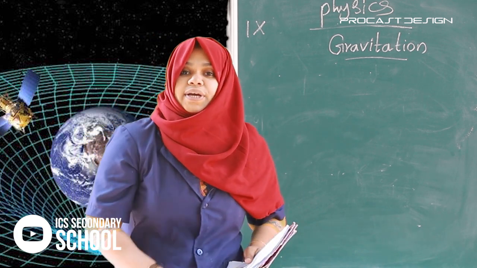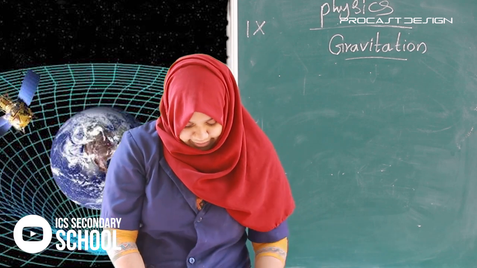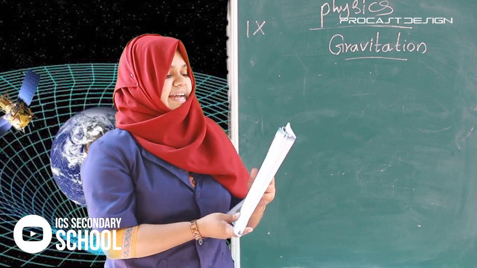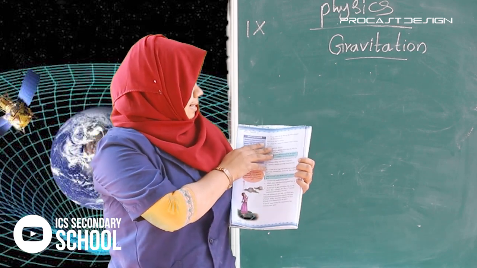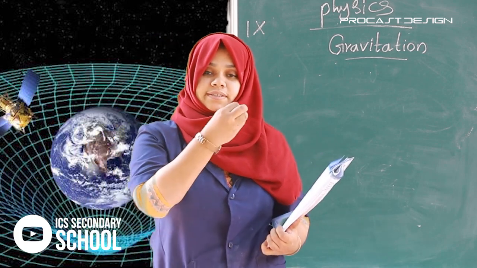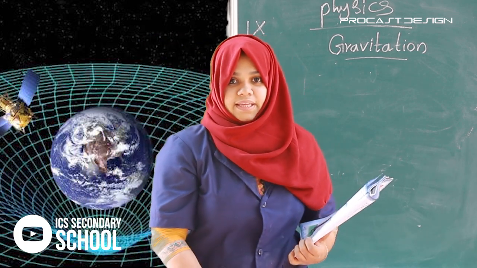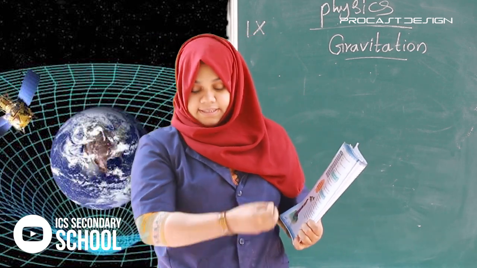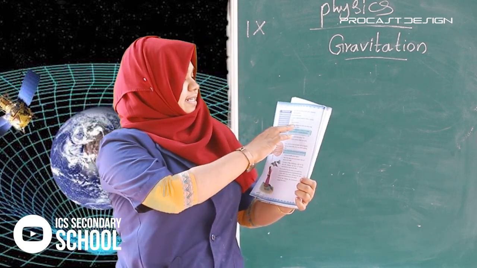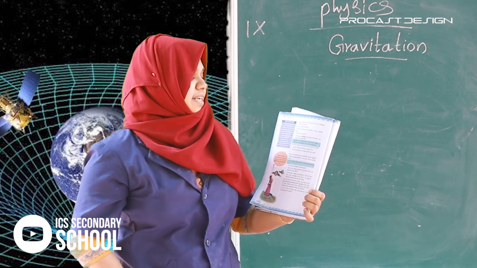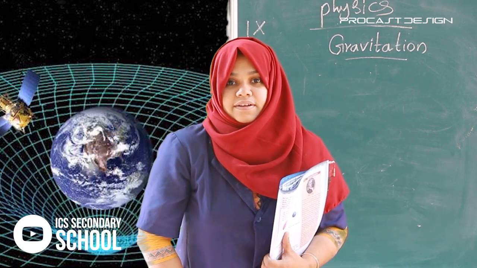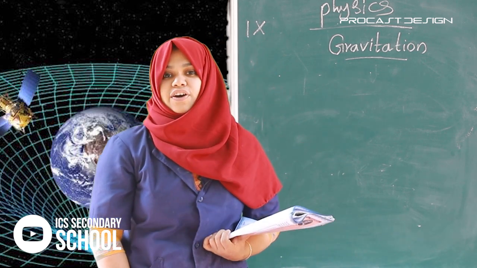Tie a stone to a thread. Next, all of you take page 64. You can see a question. Tie a stone to a thread and suspend it from a spring balance. What do you observe? Yes, it stretches downwards. The spring is stretched down when the stone is suspended from it. Why? Same reason, due to the force of gravity.